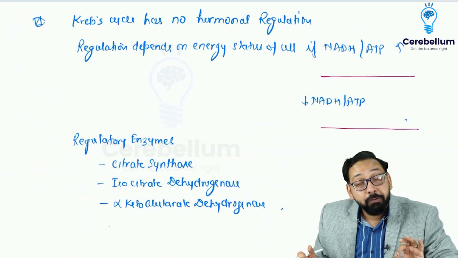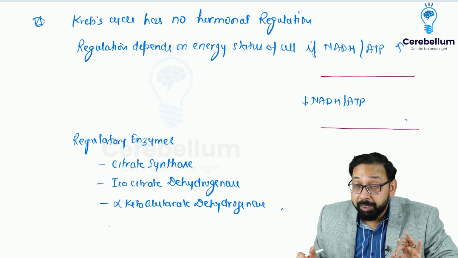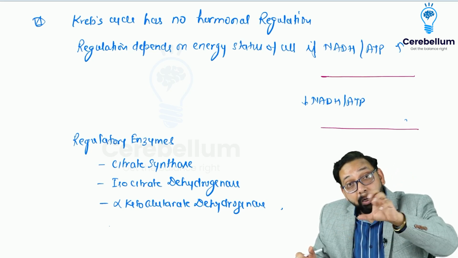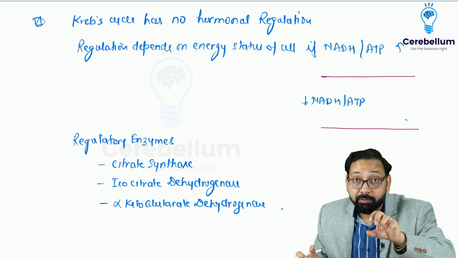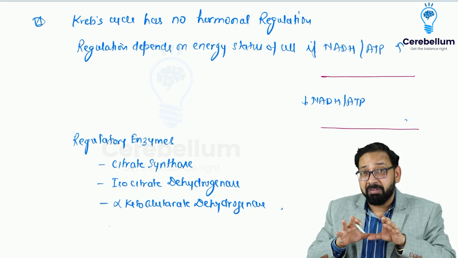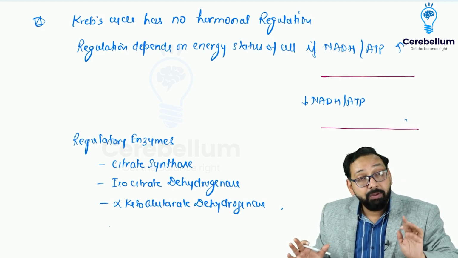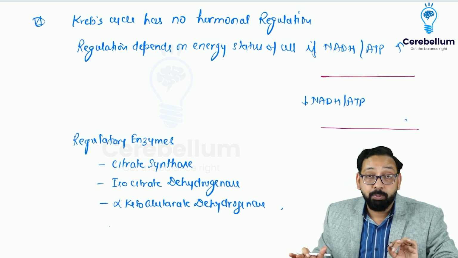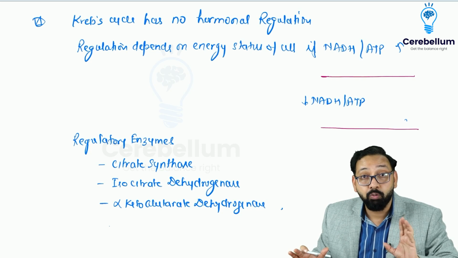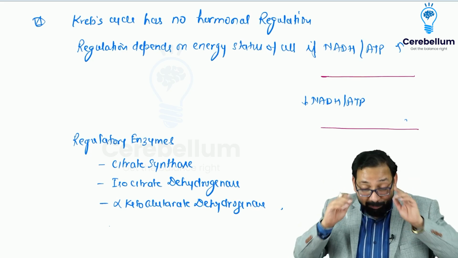Now regulation of the Krebs cycle. The Krebs cycle is very vital. I have already told you that for carbohydrate, lipid, protein, ultimately the final oxidative pathway is the Krebs cycle. If the Krebs cycle is defective, the cell will not be able to survive. It is lethal. That's why nature said that this is so important for energy production, we will not give control under hormonal regulation. Hormonal regulation is just like the central government. We will say no, no, no.